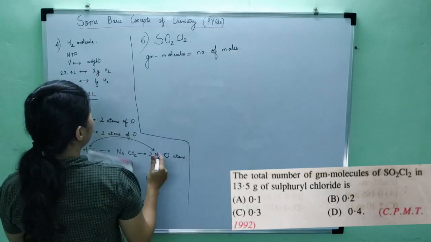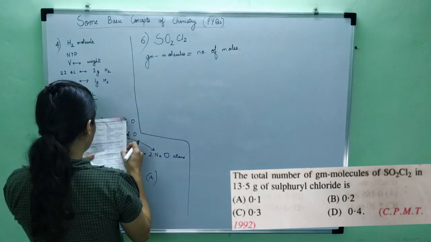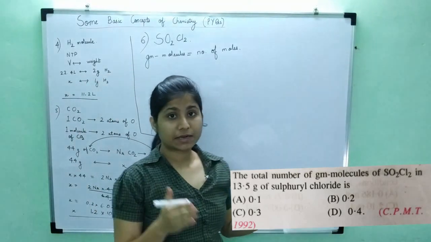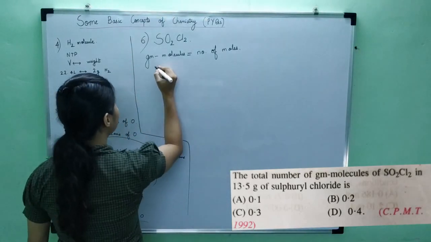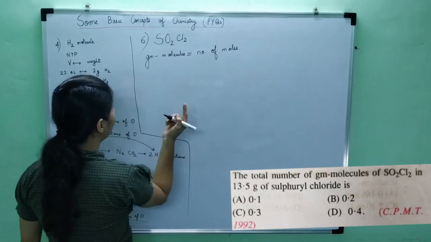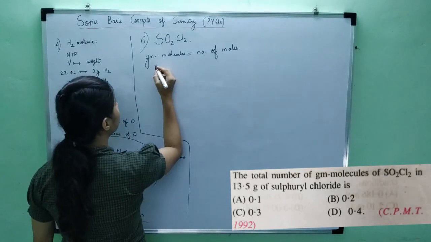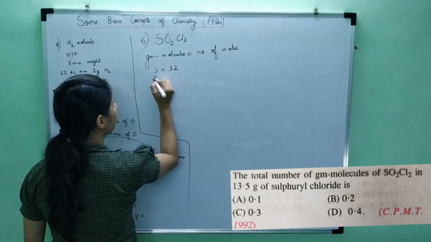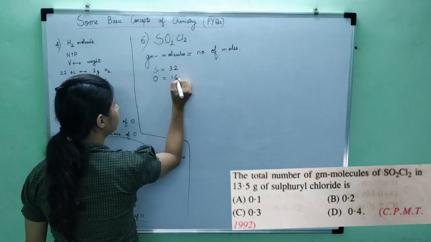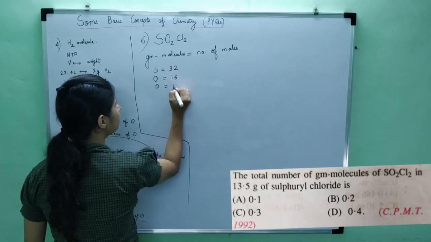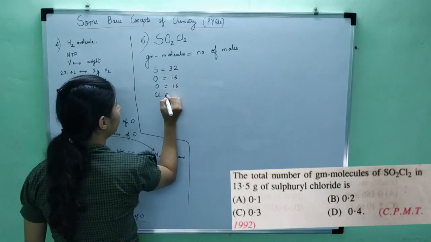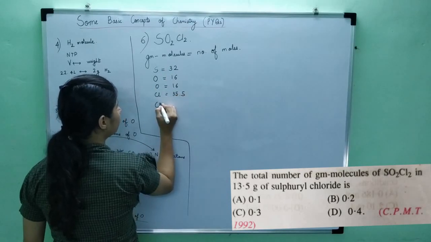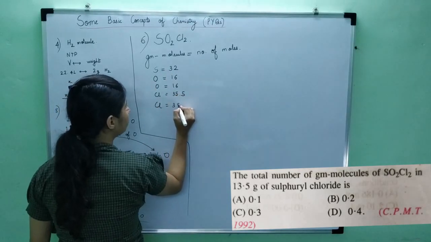So this is what is asked, but in 13.5 grams. So I have to find the relationship between weight and number of moles. We first have to know the molecular weight of SO2Cl2. For sulfur, the atomic weight is 32. For oxygen, the atomic weight is 16, but there are two oxygen. Then for chlorine, it is 35.5, and there are two chlorine as well.